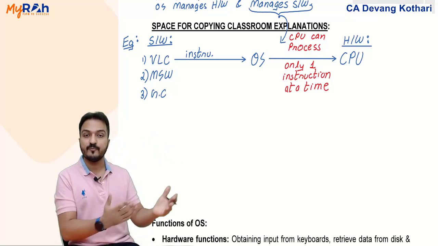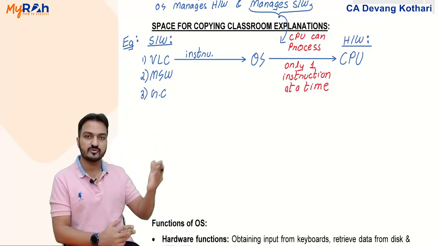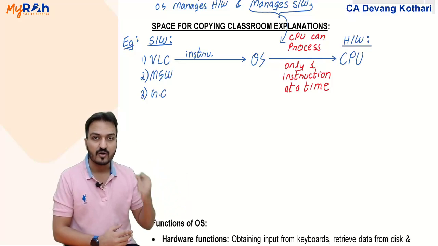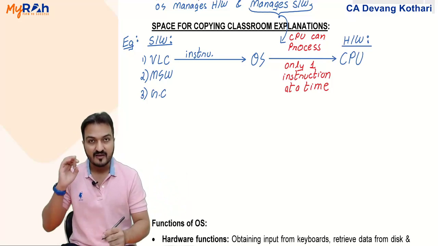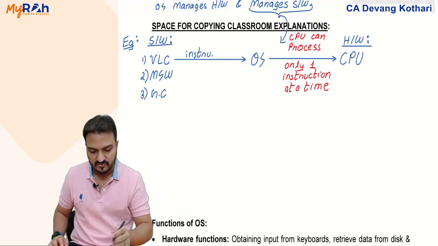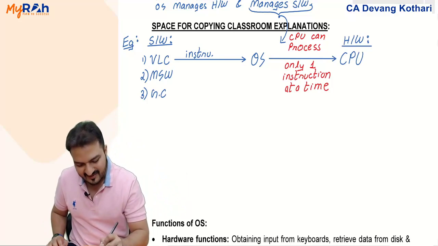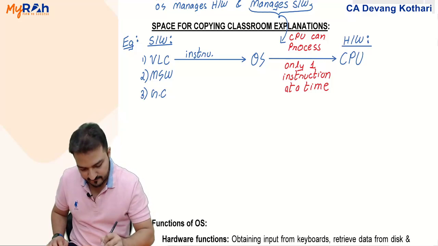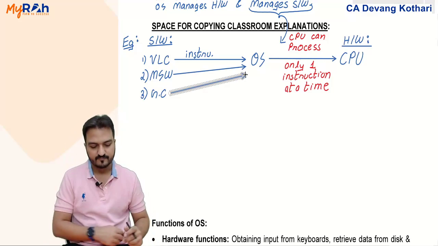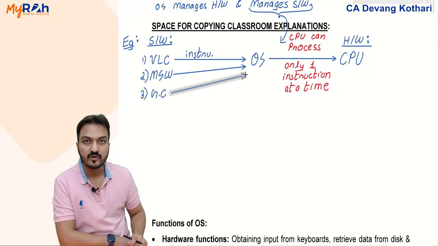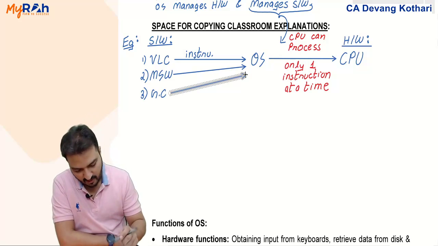Anyone who wants to approach Shah Rukh Khan has to contact his manager. The operating system is his manager. So any program that wants to give instruction to the CPU, that instruction will never directly go to the CPU. Instruction has to be given to the operating system only. All these programs can give instruction only to the operating system.